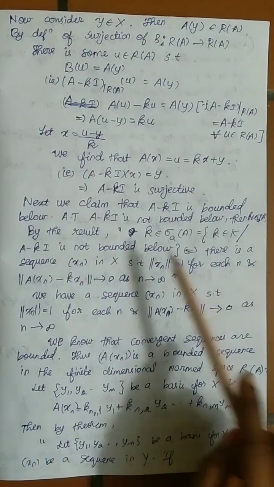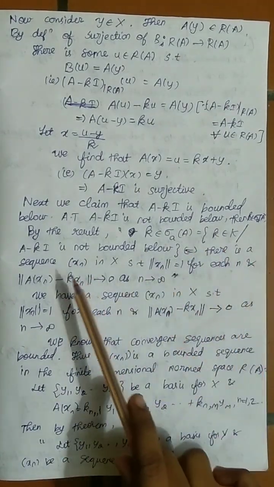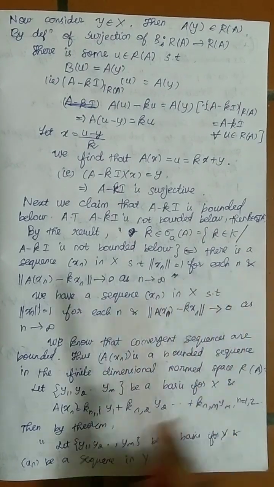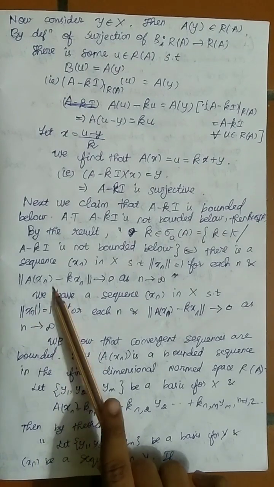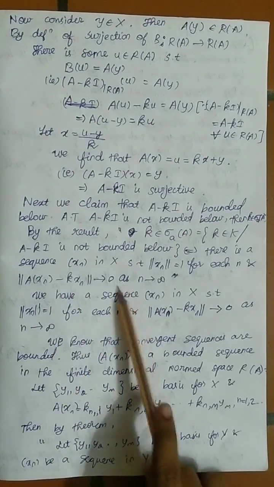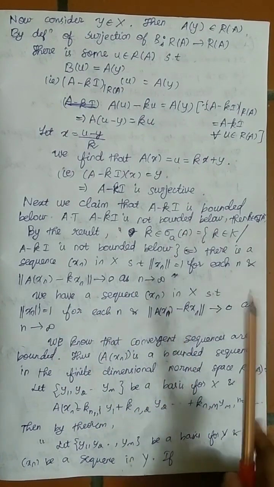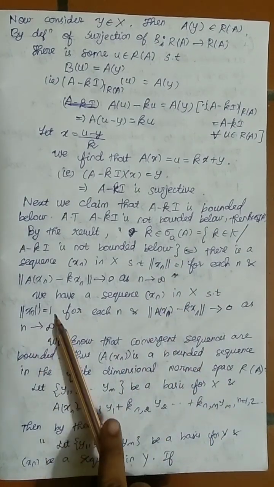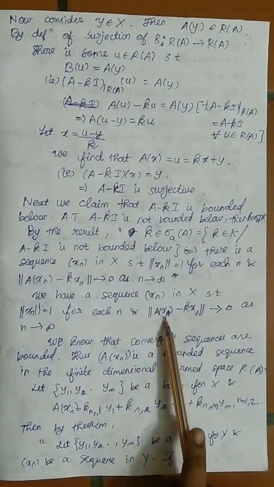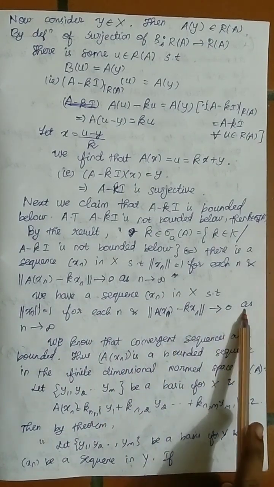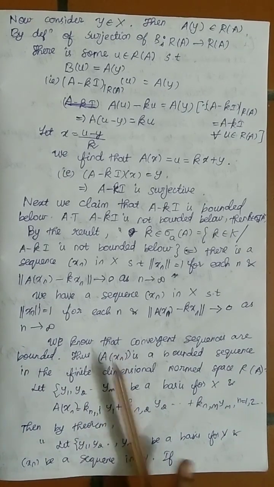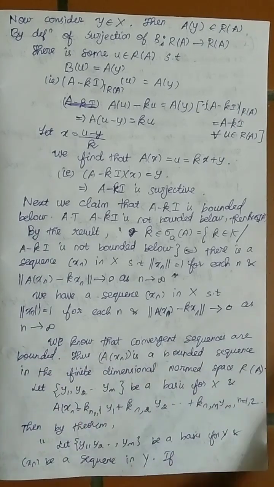By the result, K belongs to sigma_a(A) if and only if there is a sequence xn in X such that norm xn equals 1 for each n and norm of A(xn) minus k xn converges to 0 as n tends to infinity. So by this result, I have such a sequence xn. We know that convergent sequences are bounded. So my A(xn) is a bounded sequence.